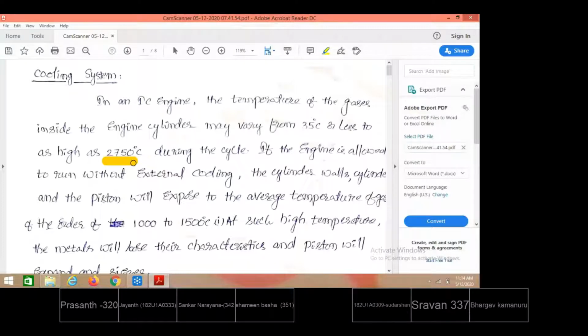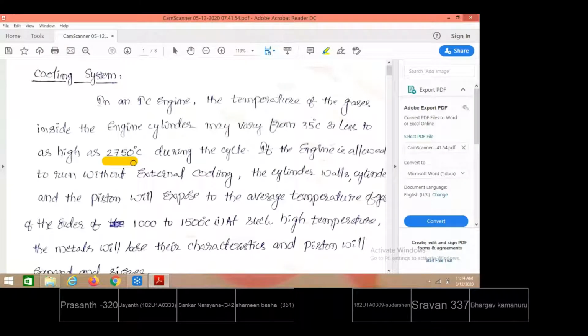Especially in compression ignition engines, even higher temperatures are reached compared to SI engines. When we get such high temperatures, and the time given for dissipation of heat is very little, if the heat is not properly dissipated to the cooling medium, the temperature goes up within the engine cylinder,